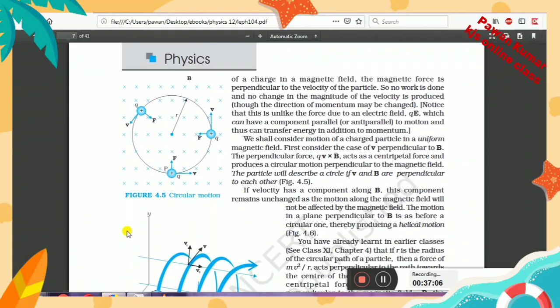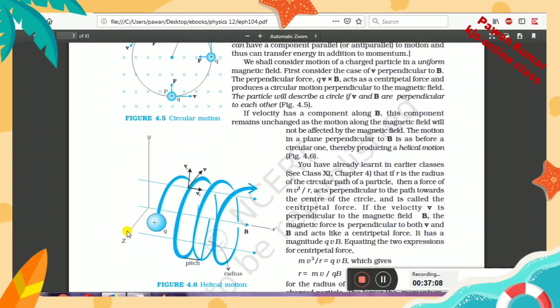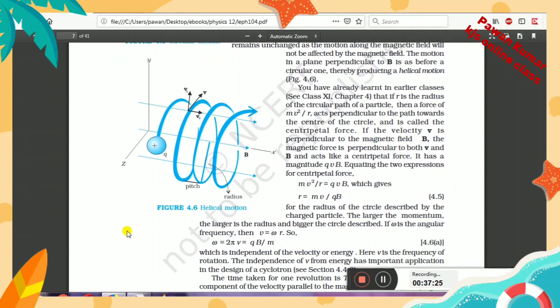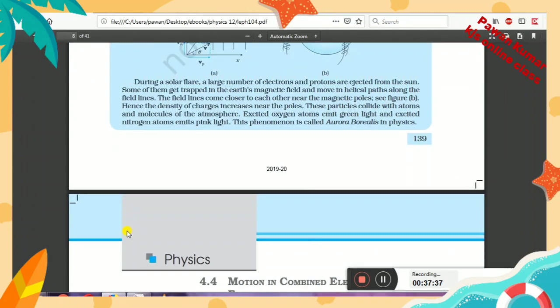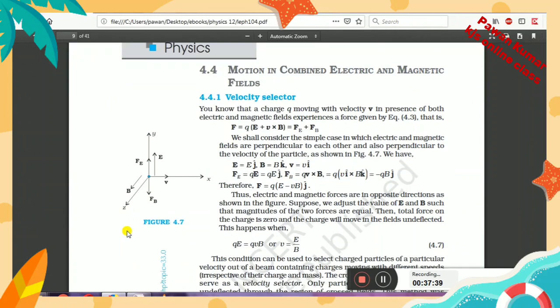So today we are taking up to here only in this video. Today we have given an introduction first of all, and after that, the force on a current carrying conductor and on a charged particle moving perpendicular to the magnetic field. These two derivations we did today. After that we will see what will happen if the charged particle is not perpendicular to the magnetic field, and there are many more things in the chapter. So we will try to finish this chapter next week.